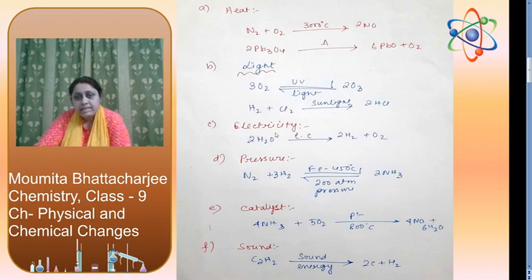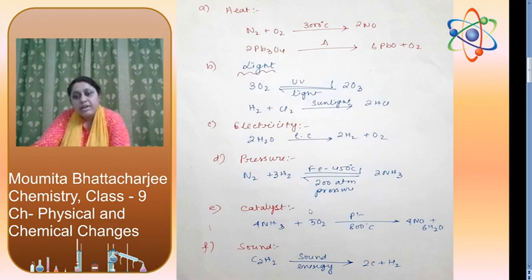Next one, electricity. If you pass electric current through water, it will dissociate to form hydrogen and oxygen. Without this electric current, this reaction will not happen. Pressure: in Haber's process, the industrial manufacture of ammonia, when N2 and 3H2 react, we will get two molecules of ammonia in the presence of 200 atmospheric pressure only.